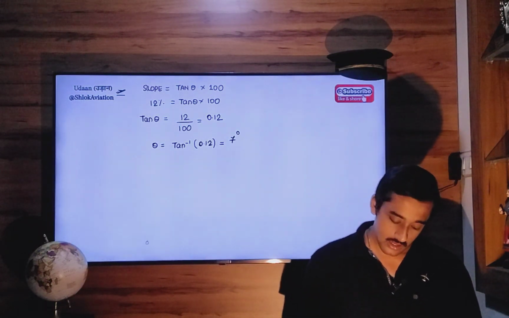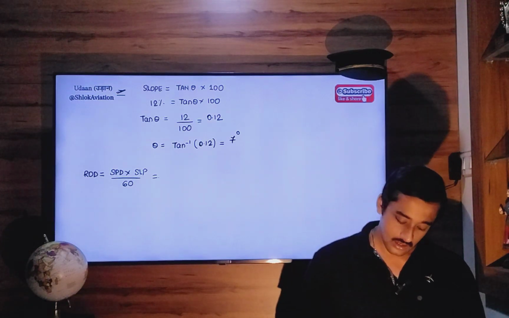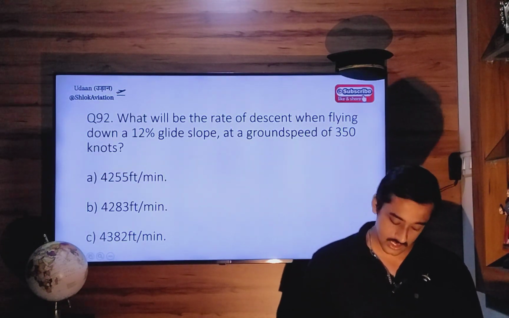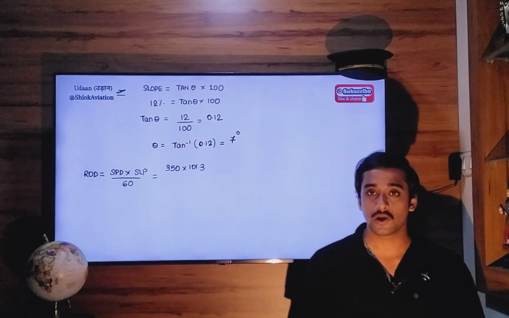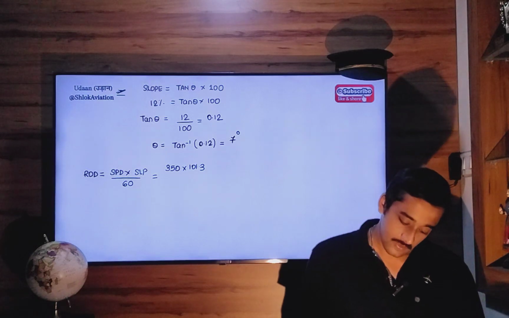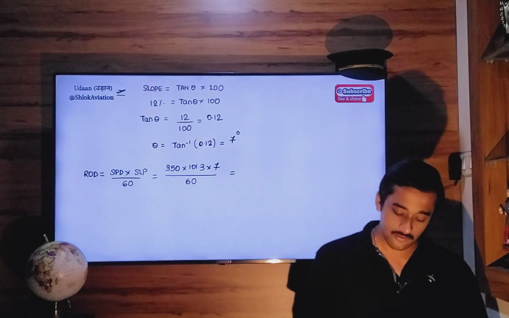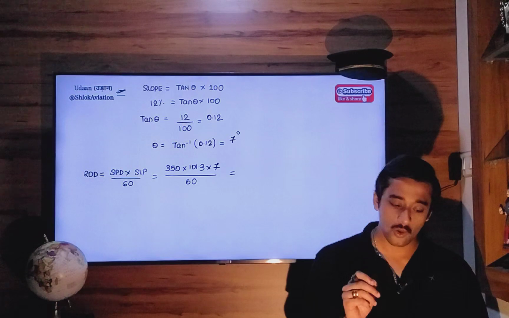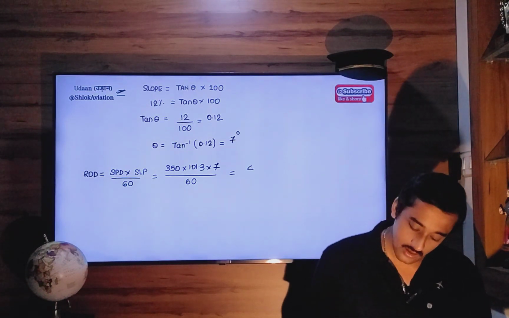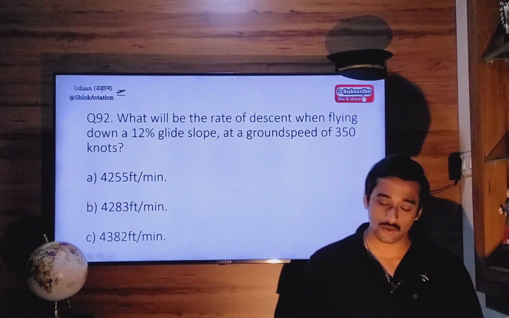Now step number 2, rate of descent is equal to the speed of your aircraft multiplied by the slope divided by 60. Now ground speed is 350 knots. Multiply this knots by 101.3 to convert the units to feet per minute, multiplied by slope of 7 degrees divided by 60. So 350 times 101.3 times 7 divided by 60 is 4136 feet per minute.